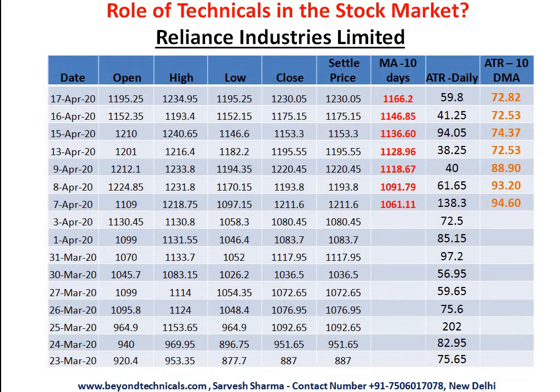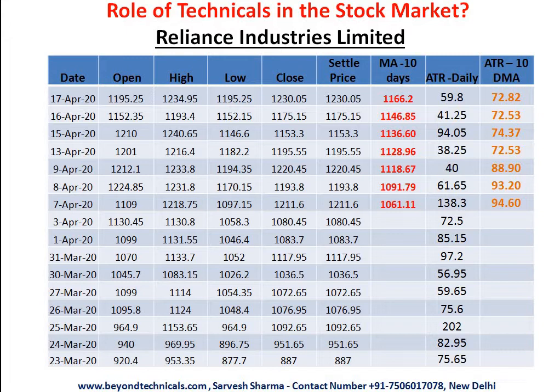Now the 200 days moving average is very important. These things we will see when we analyze the graph. When a stock is somewhere near its 200 days moving average, one should buy. We will see how the Bharti Airtel stock came near its 200 days moving average. As a reaction, it fell with the market, because during lockdown data consumption is going to be more. Other stocks were 50% down, like Tata Power and SBI, which are 50% down. This stock was not 50% down. It came up to the 200 days moving average, and from that point it bounced back. So this is the importance of the 200 days moving average.